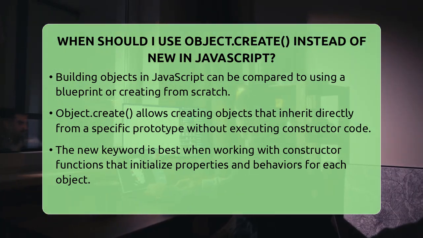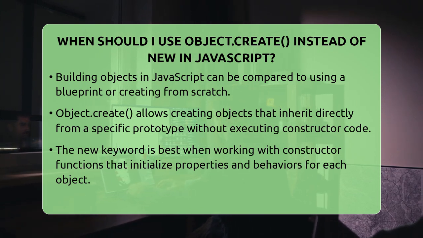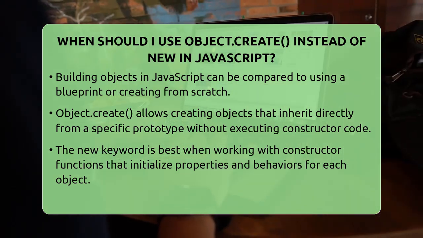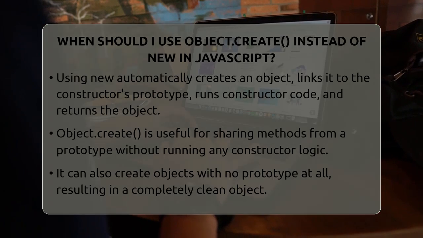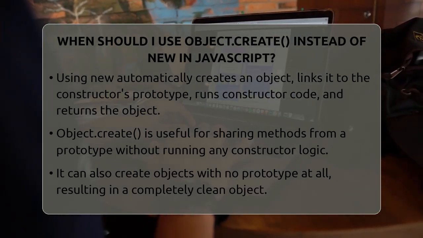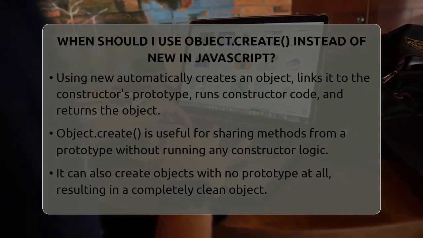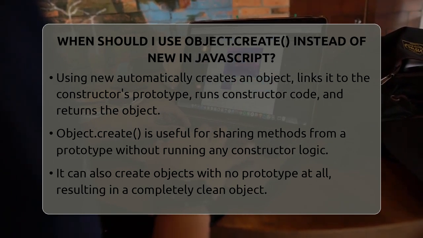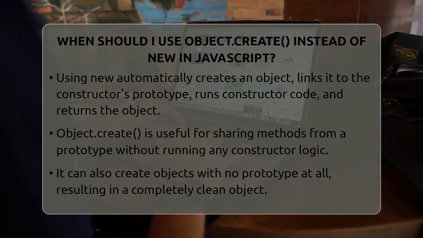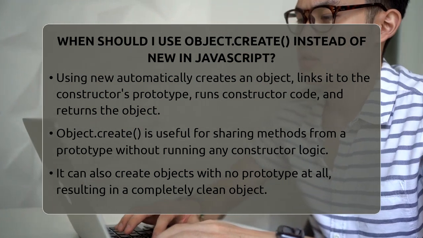It lets you set the prototype of a new object directly, giving you more control over how objects are linked in the prototype chain. Using the new keyword works well when you have a constructor function that sets up properties and behaviors for each new object. When you call new with a constructor, JavaScript creates an empty object, links it to the constructor's prototype, runs the constructor code to initialize properties, and then gives you the finished object. This is perfect when each object needs to be initialized with specific data.